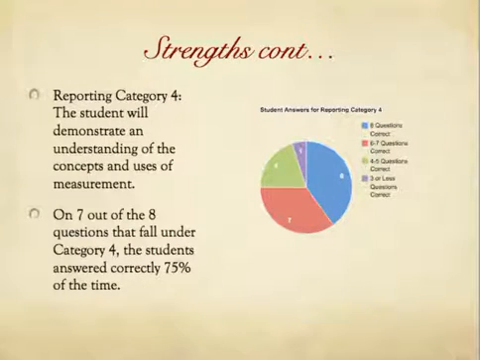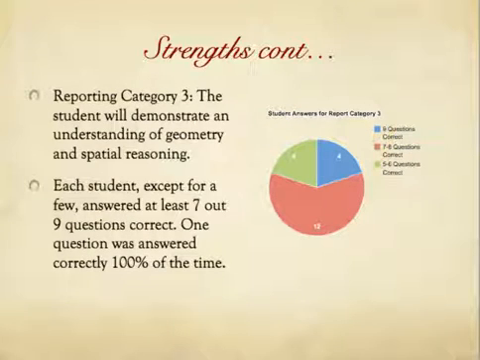The next strong area was Category 4. On 7 out of the 8 questions that fall under Category 4, the students answered correctly 75% of the time. So we had 1 student who answered 3 or less questions correct, 4 students who answered 4 to 5 questions correct, 7 students answered 6 to 7 questions correct, and 8 students who answered all 8 correct. So again, as a class, they did very well on this category.